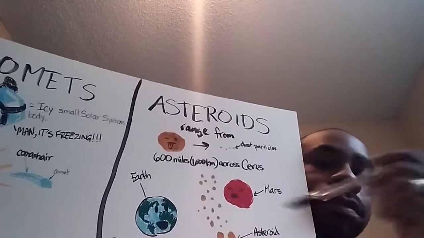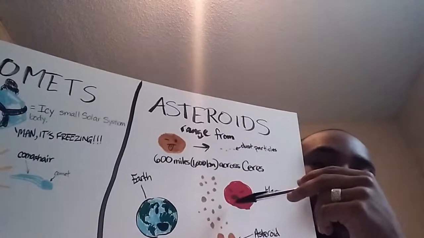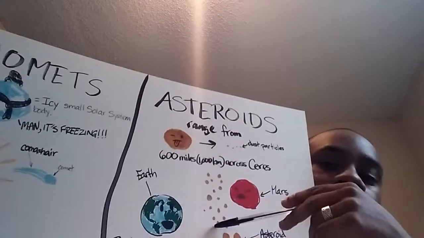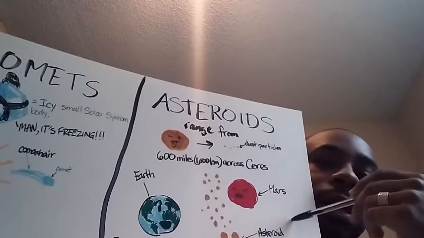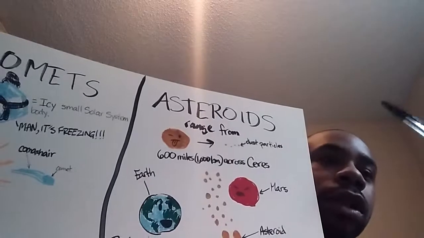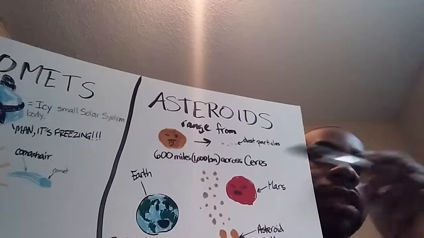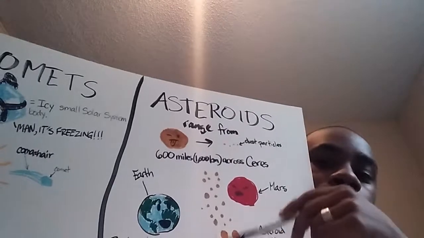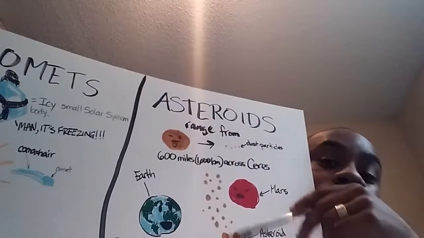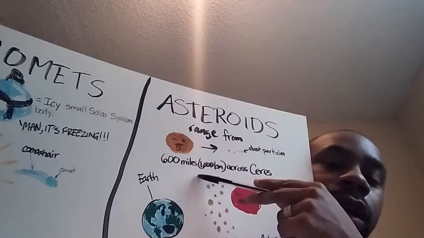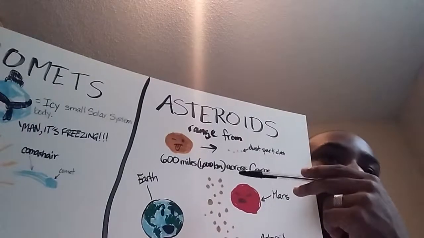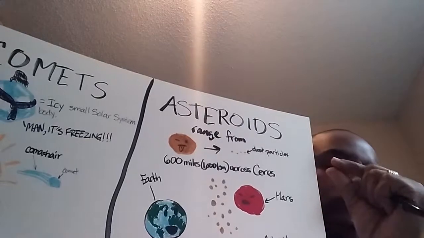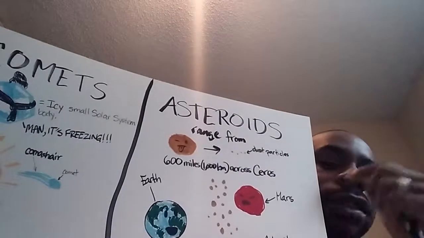From Mars on, you see Mars there and Earth there, and the asteroid belt goes in between Mars and Jupiter, between the terrestrial planets and the gaseous planets. I know I messed up on this one, my bad, but you know what I meant. They range from about 600 miles across, like Ceres, all the way down to tiny dust particles.